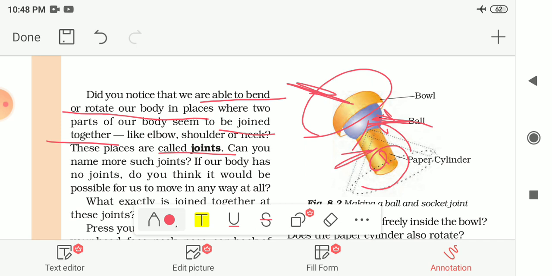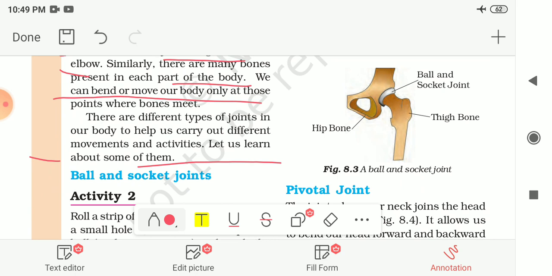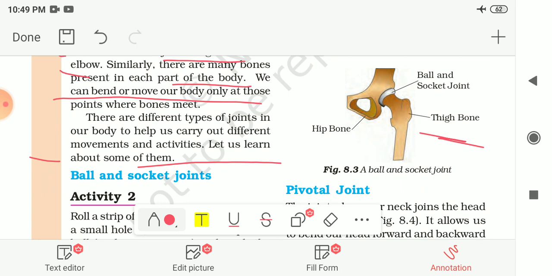Now can you name some other joint you can think of? Yes, the hip bone and thigh bone are also joined together like this. Recollecting the body movements we tried at the beginning of this section, you can say that the thigh bone as well as the hip bone are also joined by the ball and socket joint. Here it is shown to you: this one is the thigh bone and this one is the hip bone. Both are joined by the ball and socket joint. So this is the first type of joint, the ball and socket joint.